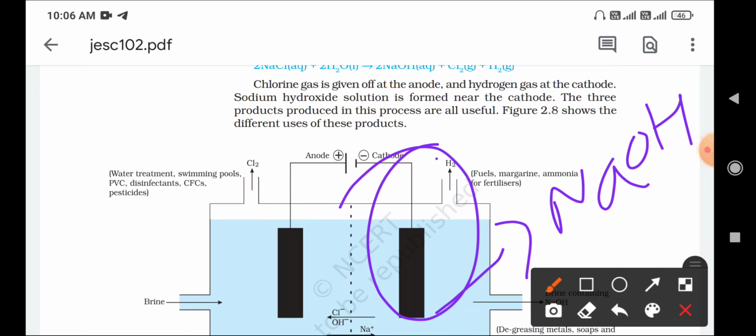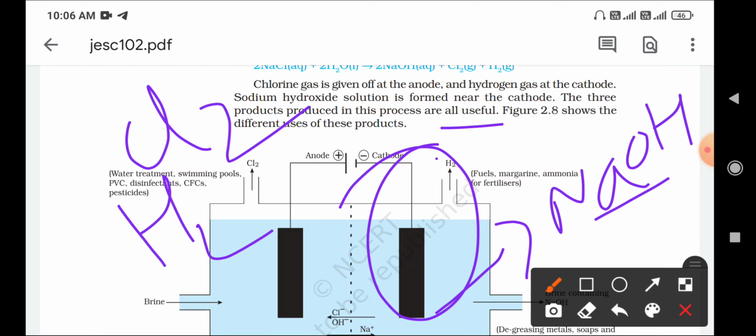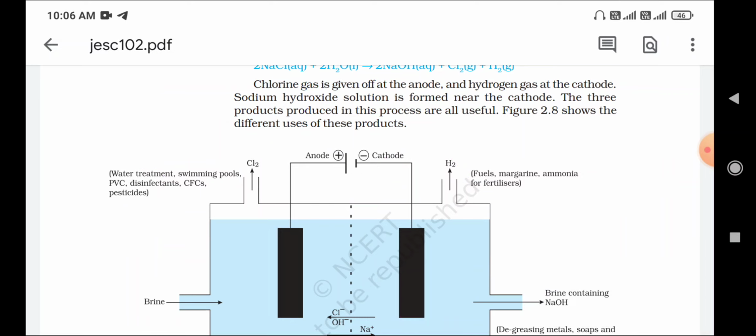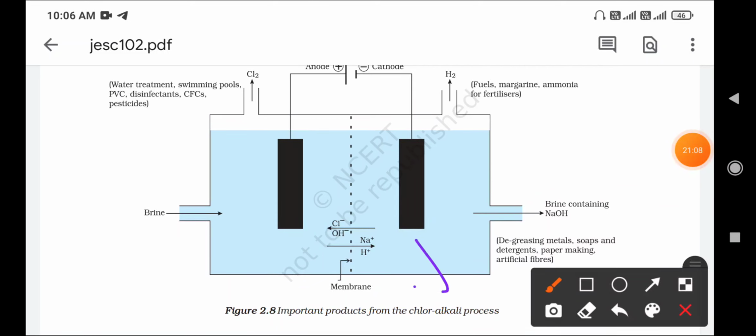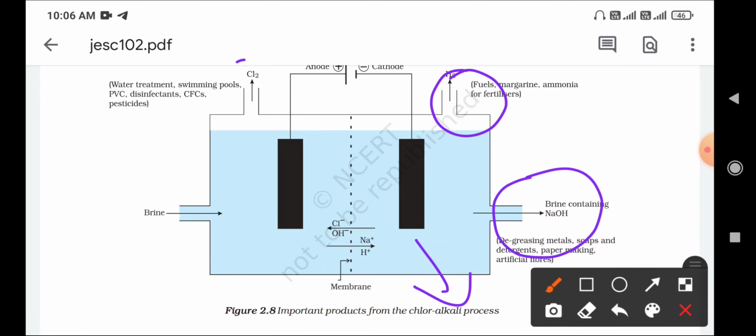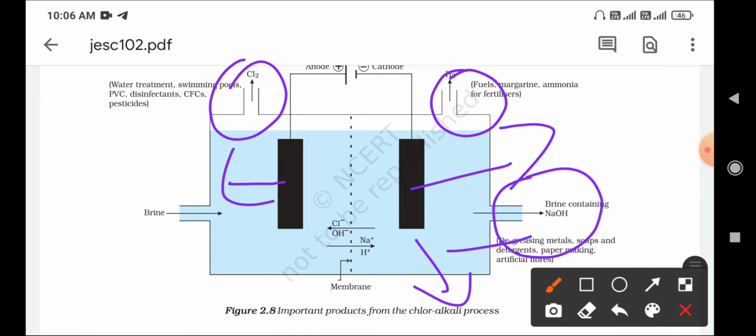The three products produced in the process are all useful. So the three products, sodium hydroxide, chlorine and hydrogen, are all very important. Figure 2.8 shows the different uses of these products. So this is the brine solution and this is the NaOH. Hydrogen gas is liberated at the cathode, chlorine gas at the anode, and this is the brine solution. Again, these are the very important products from the chloralkali process.